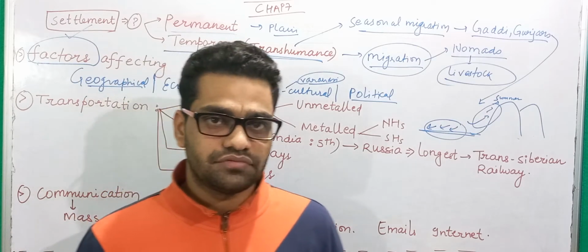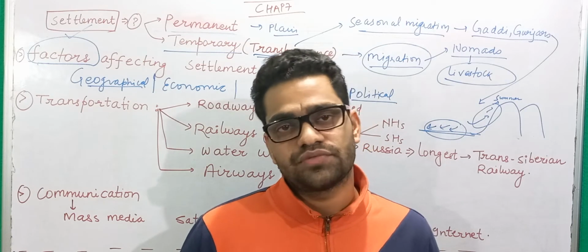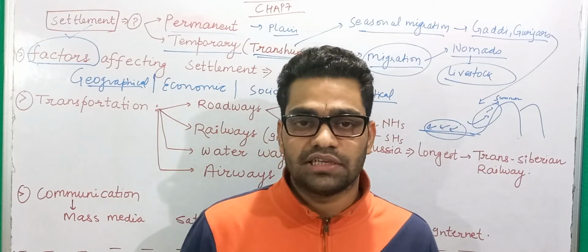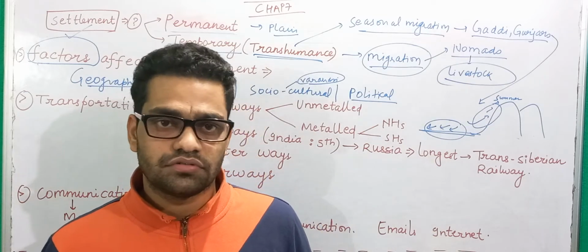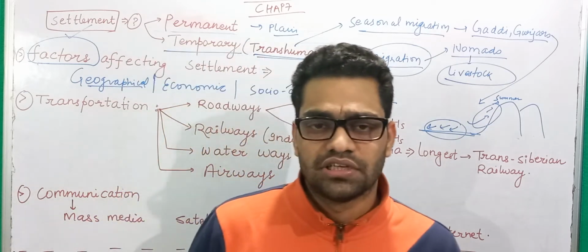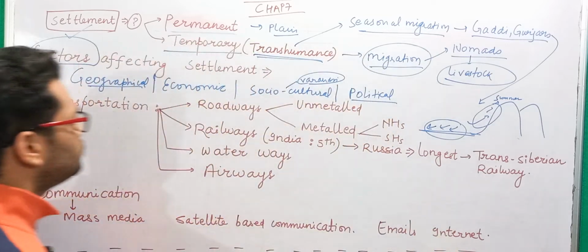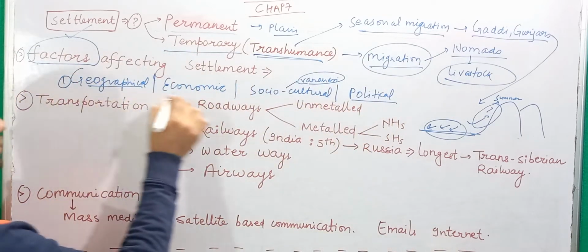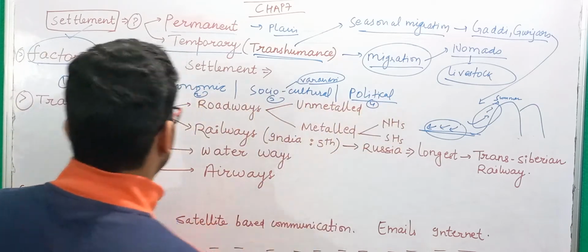For example, if you see natural calamities, a place which is most prone to landslides or earthquakes, these are areas where people will avoid living and avoid settling. So these are the factors. Primarily you have to remember four factors: geographical, economic, socio-cultural, and political factors.